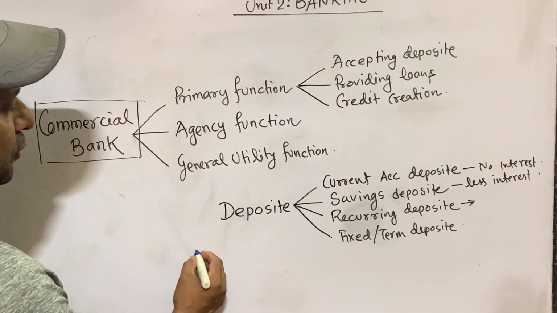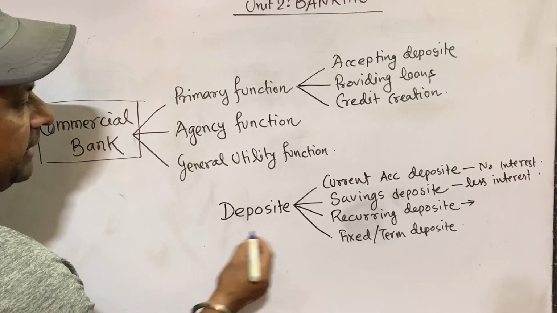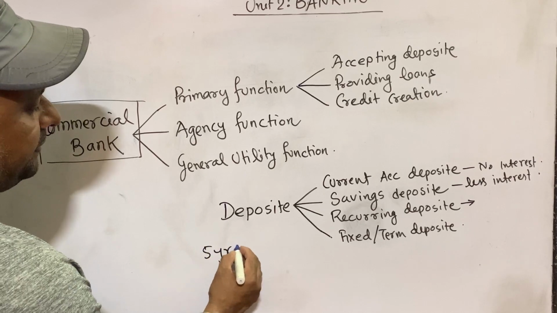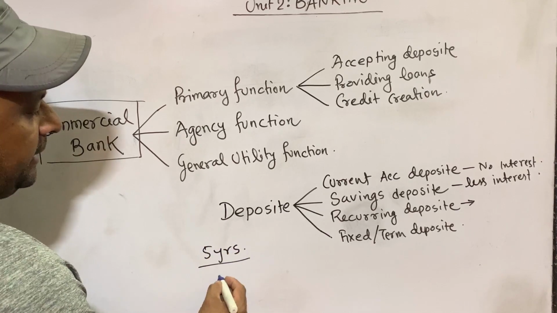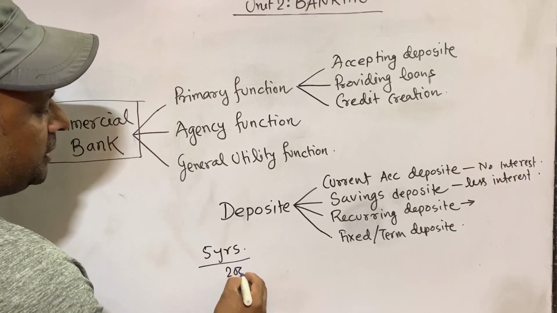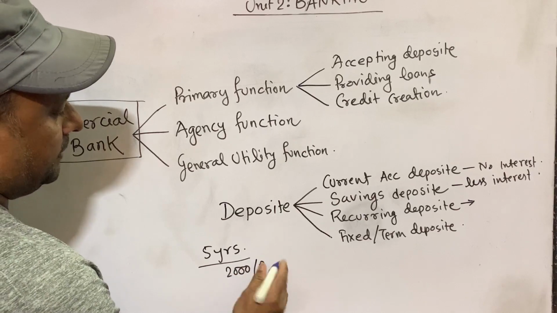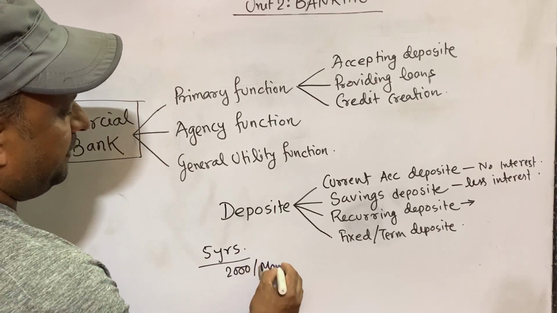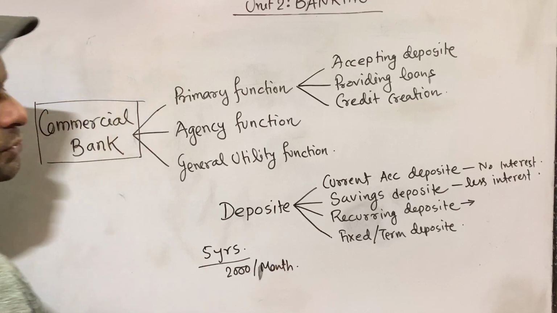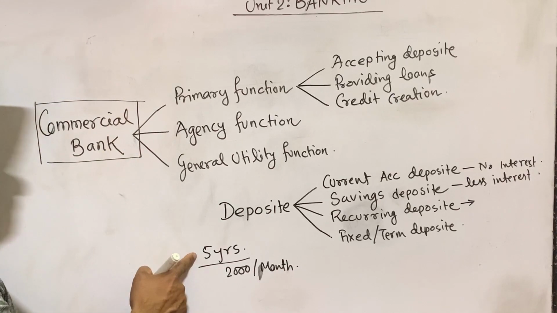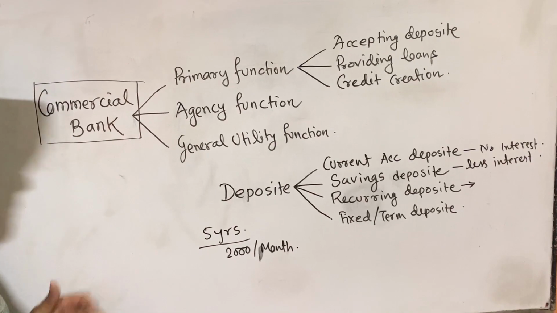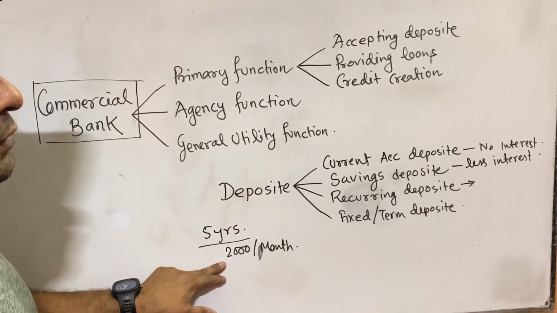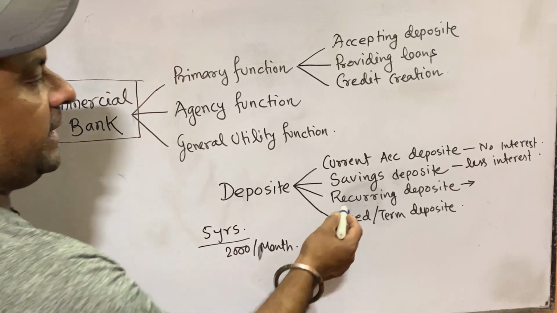For example, suppose I make a recurring deposit for 5 years. The condition is that every month I will deposit 2000 rupees continuously for 5 years, and after 5 years I will get back my money with interest. Okay, this is recurring deposit.